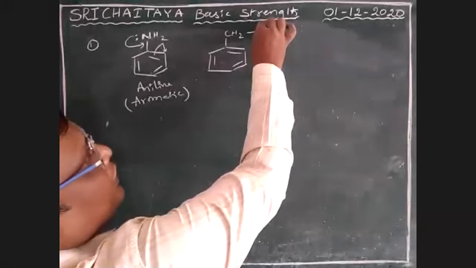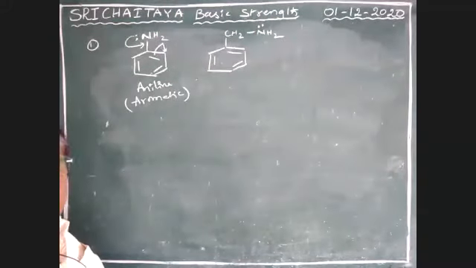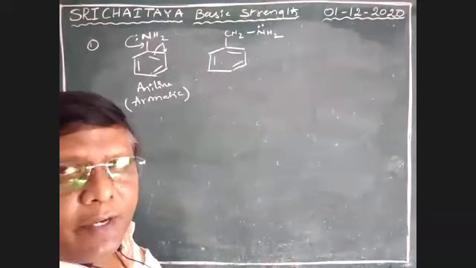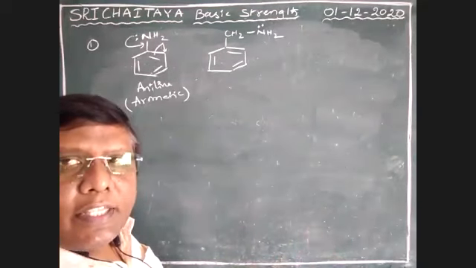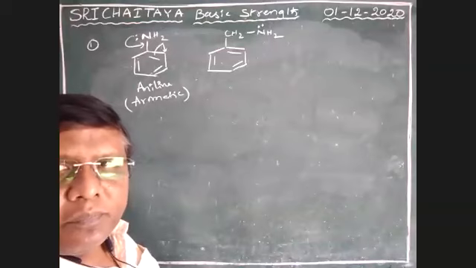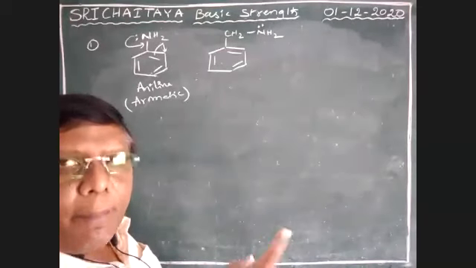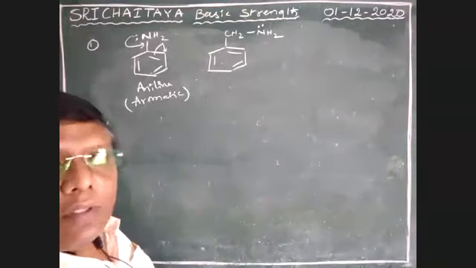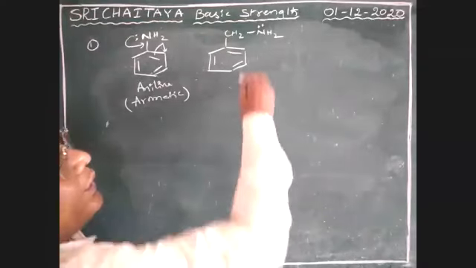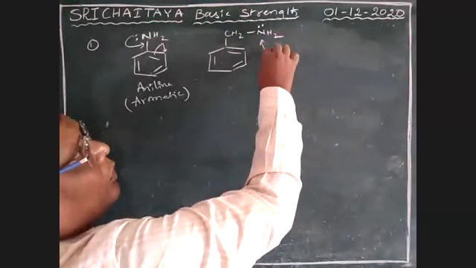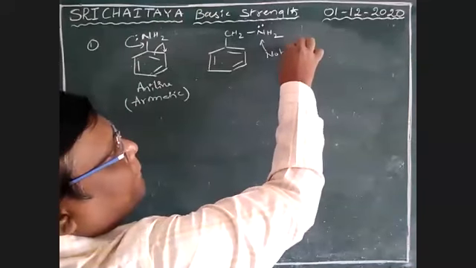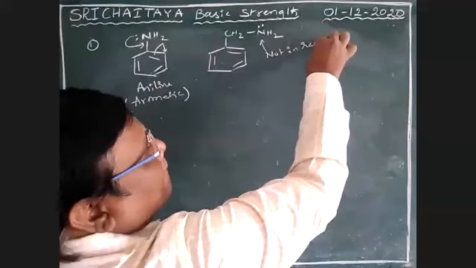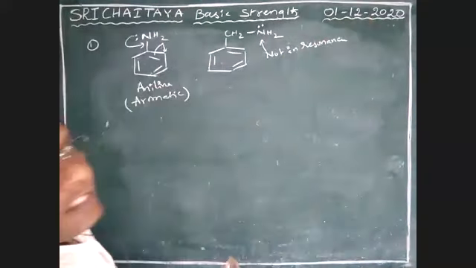But here nitrogen has a lone pair, boys. Amines' basic nature is explained on the basis of the donating tendency of that lone pair to others. Electron donating power is applied, boys, in case of these amines. So here this lone pair is not in resonance.